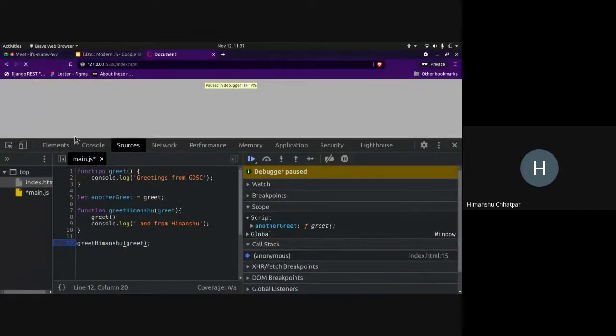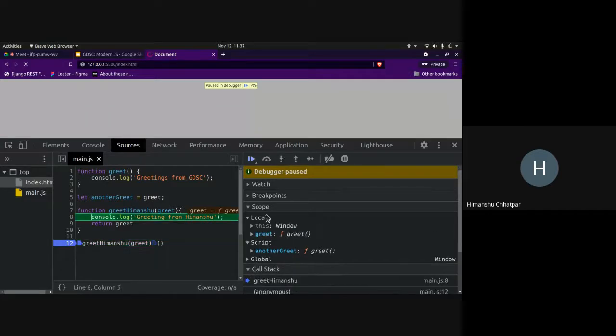So I'll just show you once again in a debugger. So here is my breakpoint. I'm executing the function greetHimanshu. On running it, I'm running this console.log and I'm returning this greet function, right? So the difference between, again, this is the same thing. When I put parentheses over here, it is executing the function and getting the return value. But this is returning the function itself. Since I'm returning the function itself, I can execute that function over here by putting additional parentheses. So whenever I'm putting parentheses, it means I'm executing a function.